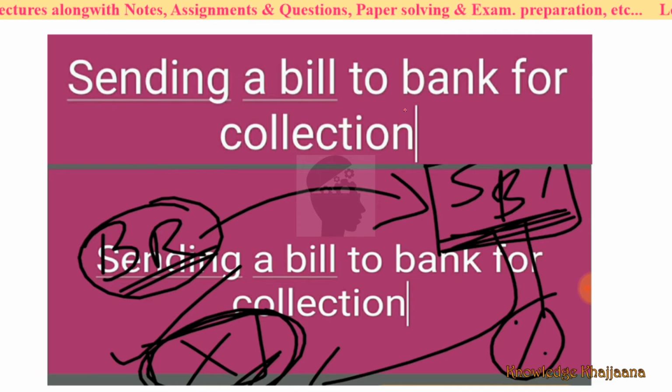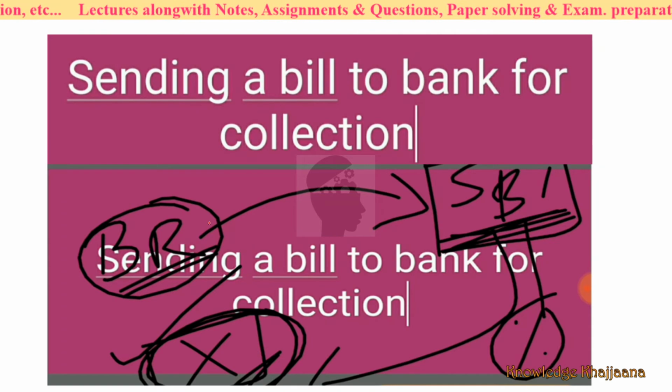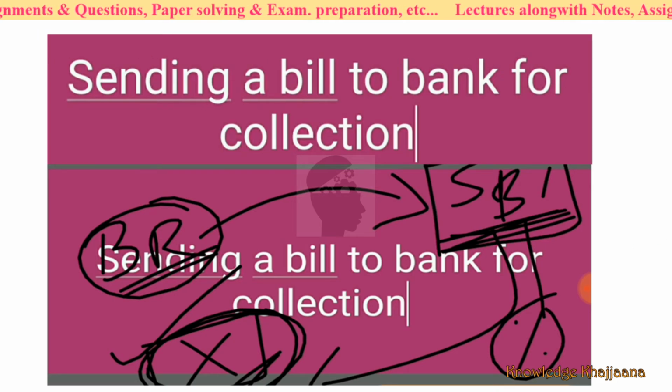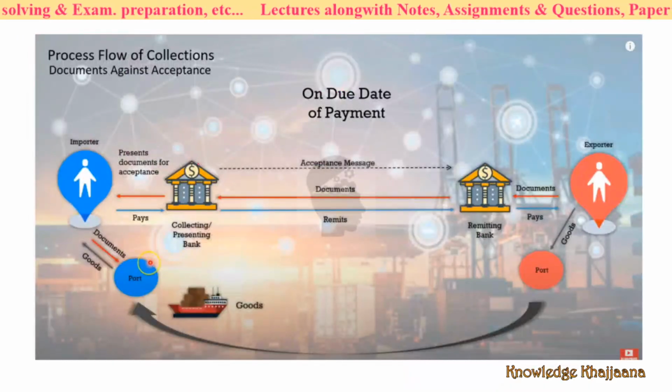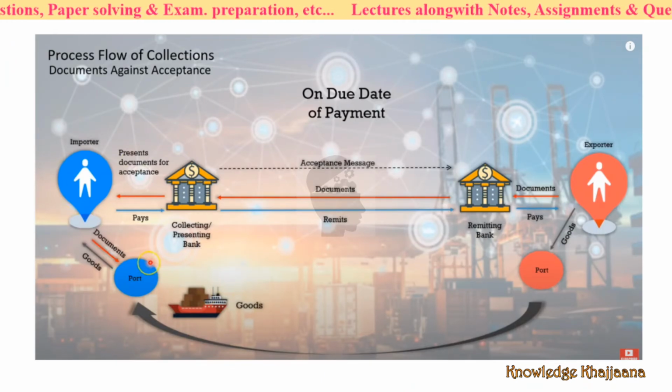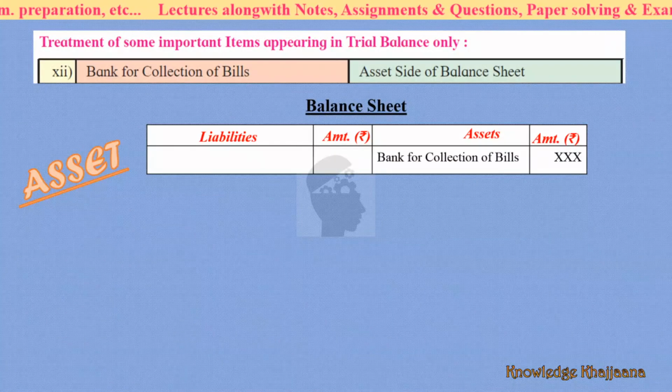So sending a bill to the bank: this bill was receivable from X, and we send it to the bank for collection. The bank will collect the bill from X and will levy some charges from us. This is the flow of collection that happens with banks.